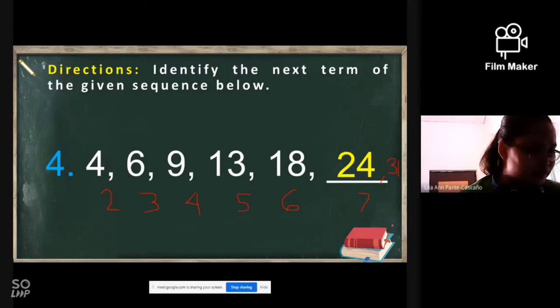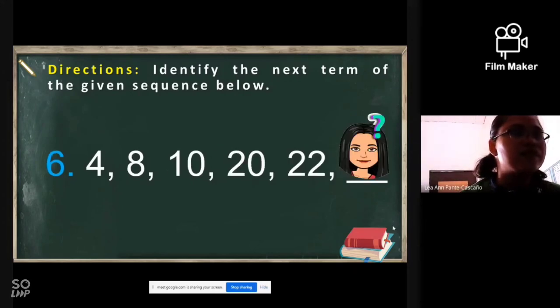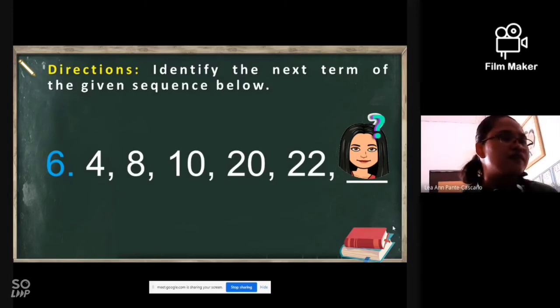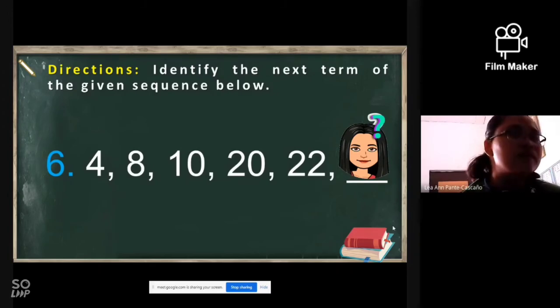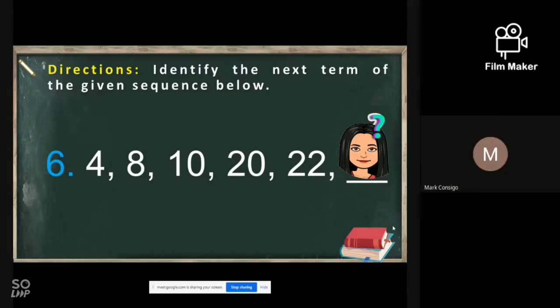Okay. Shirley, kamusta po? Okay, let's have this one. What is the next term? Number 6. 4, 8, 10, 20, 22. Multiplied by